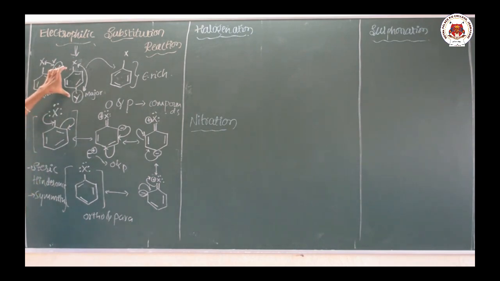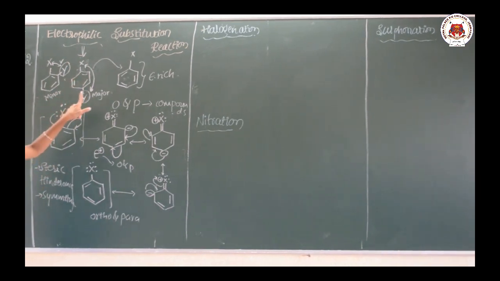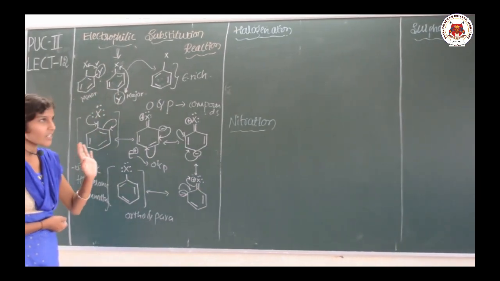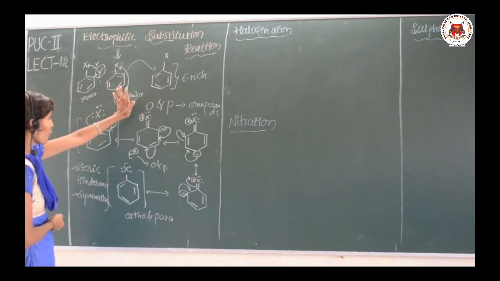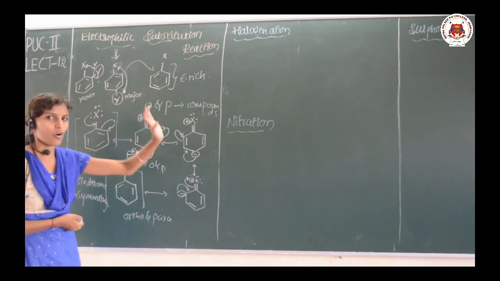Clear? So in case of para product, the two groups are away from each other, so less steric hindrance will be there, and also this molecule is symmetric. That's why it is a major product as compared with the ortho.